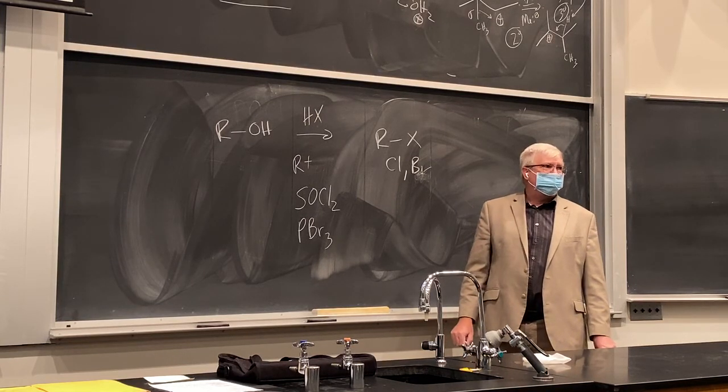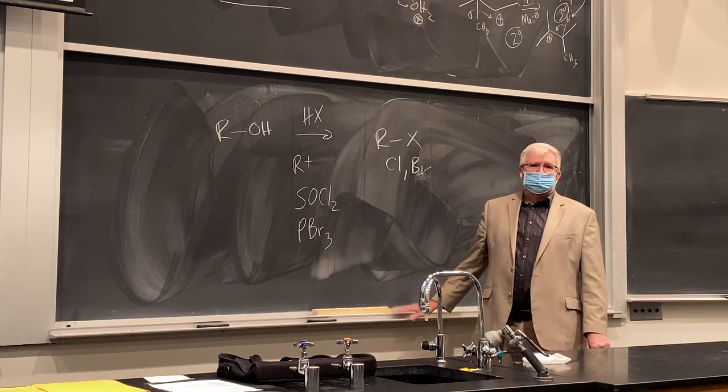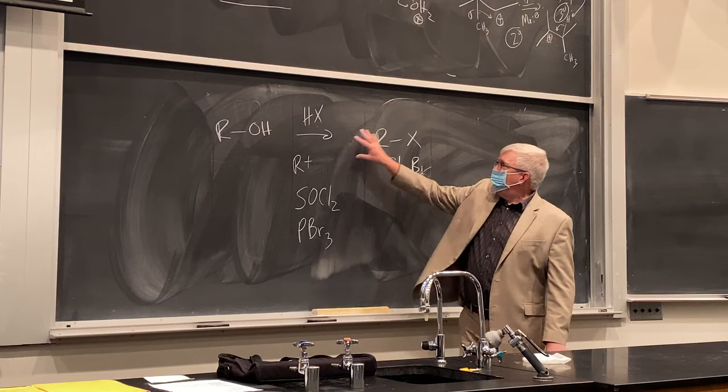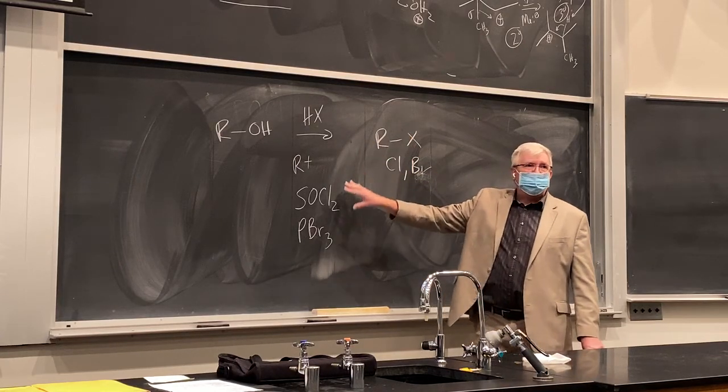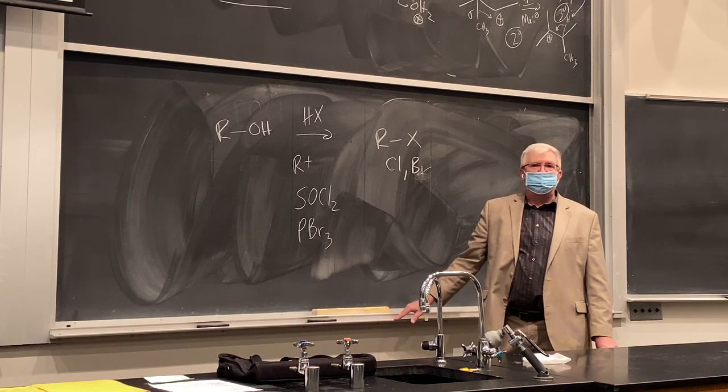Okay, so you see there's quite a few reactions in this chapter. And we'll see that in the next couple chapters too with alkenes. So yeah, get good at this, recognizing reactivity and then supplementing your understanding with the mechanism. That's really the key to getting through these next couple chapters.